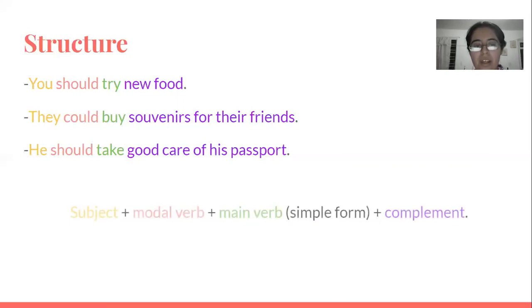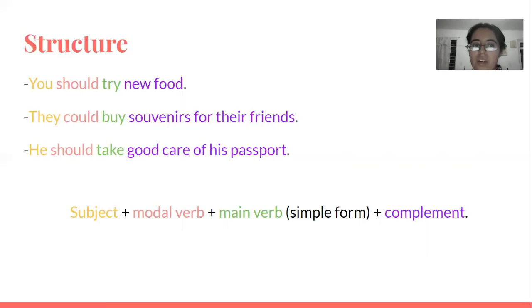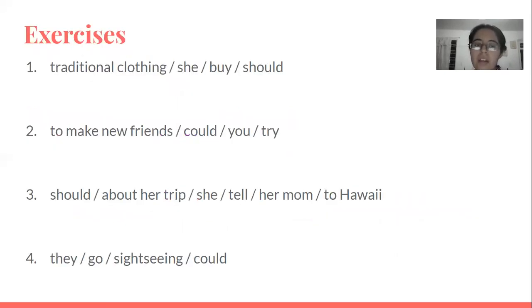So now here we have four statements and they're scrambled. What I want you to do is to unscramble them in order to make sentences just like these ones, which are about advice or suggestions. I'm going to give you a few seconds to do that. You can pause the video if you want to, and then we'll check them all together. Go ahead.